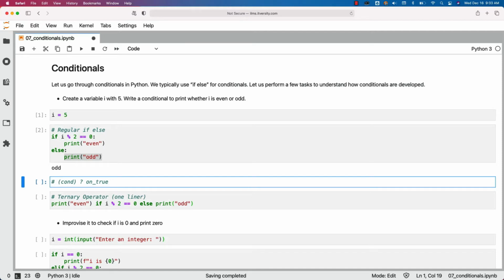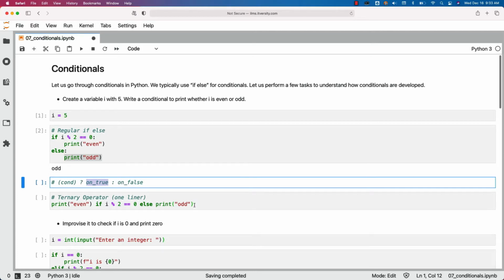This is just a pseudocode. Then colon, then on false. So if the condition fails, it will execute the logic which is provided after the colon. If the condition is true, then this will be executed. This is how a typical ternary operator is provided as part of programming languages like C, C++, Java, etc.